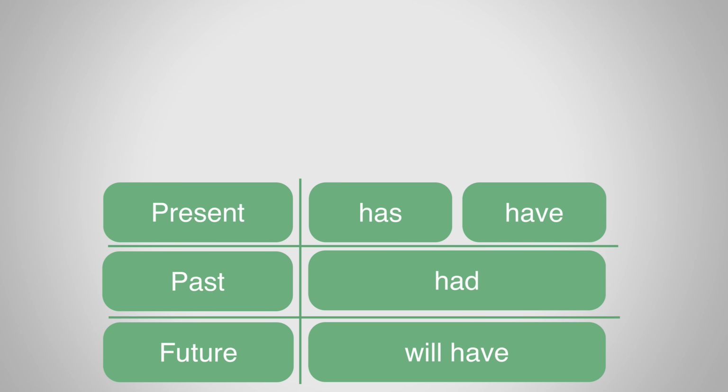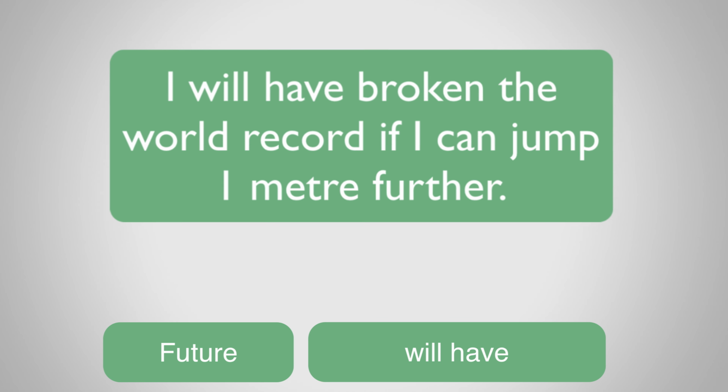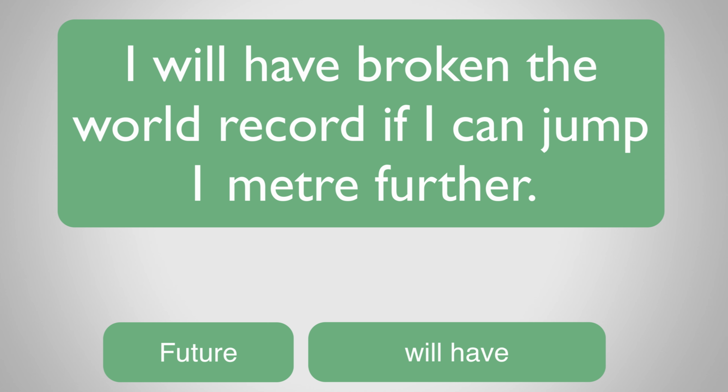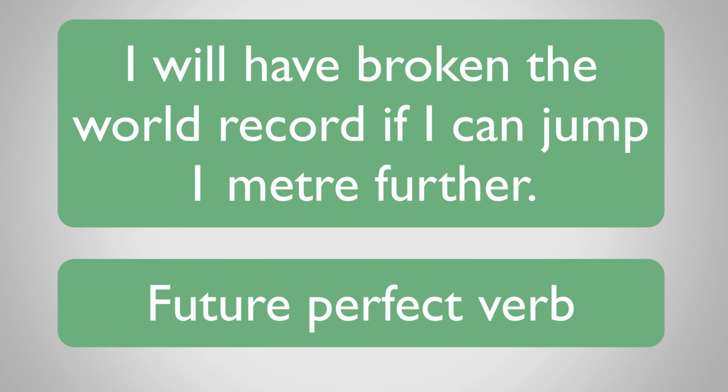Here's an example of the future perfect verb. I will have broken the world record if I can jump 1 metre further. So what's the verb in this sentence? Well, it's will have broken. Here is the to have verb, but this time it has an en ending rather than an ed ending, as break is an irregular verb, but it is still a perfect verb. So will have tells us that this is in the future perfect.